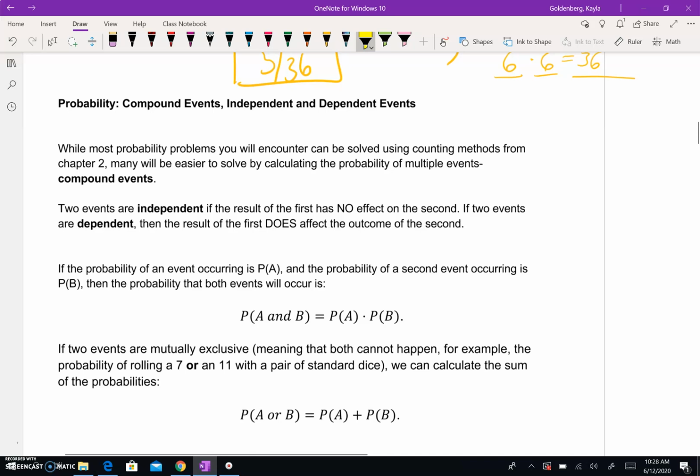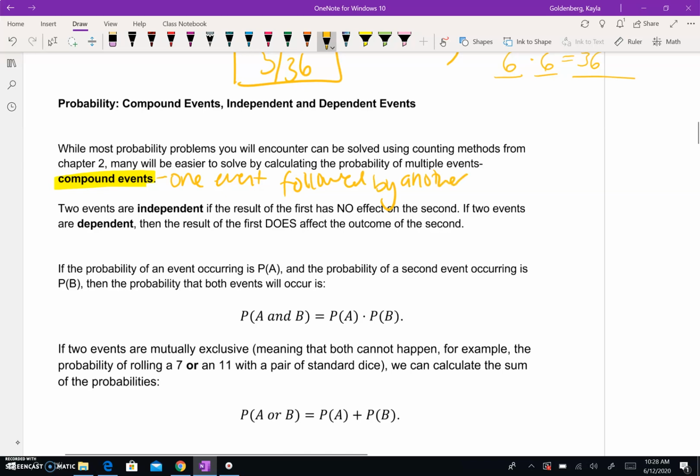So while most probability problems you will encounter can be solved using counting methods from our previous chapter 2, or previous topic, many will be easier to solve by calculating the probability of multiple events, or compound events. Compound events are basically just one event followed by another. So if you want to make a little note in your notebook, compound events: one event followed by another, right? And it could be 2 events, it could be 3, 4, and so on.